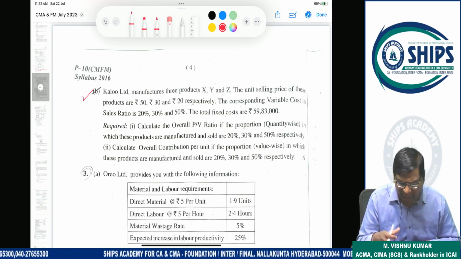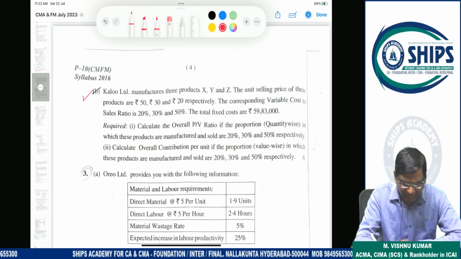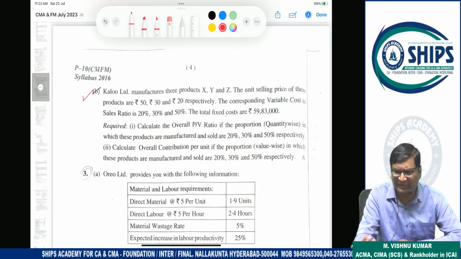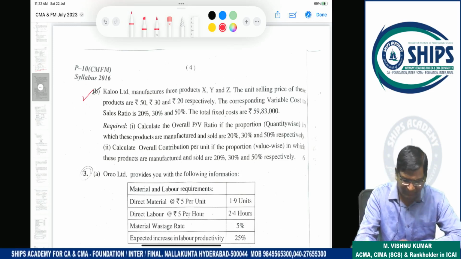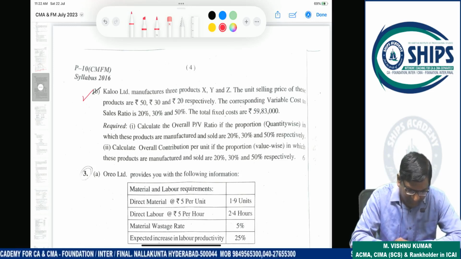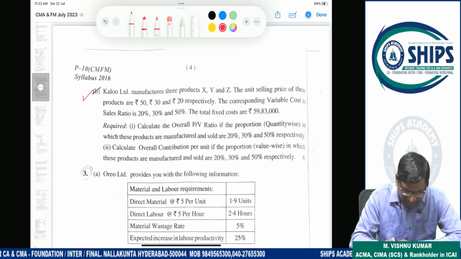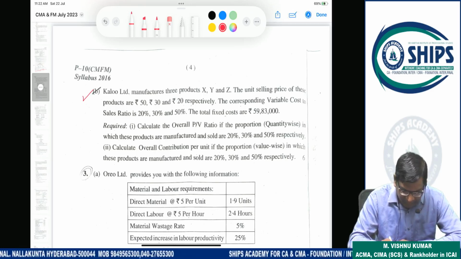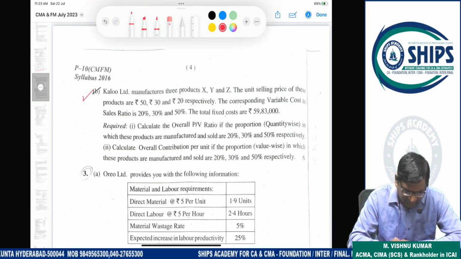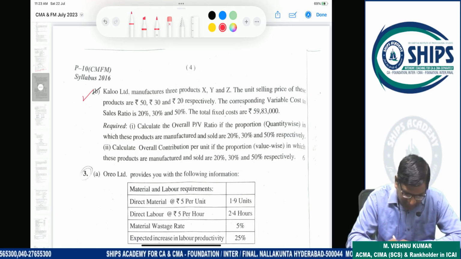Understand? This is a very easy, manageable question. The first question is also not very tricky. Only one point is new. Question B: K Limited manufactures 3 products X, Y, Z. The unit selling prices are 50, 30, 20. The corresponding variable cost ratios are 20%, 30%, 50%. Total fixed cost is 59,83,000. Required: calculate overall PV ratio if the proportion, quantity-wise, in which these products are manufactured and sold is 20%, 30%, 50%. So this is the sales mix given.